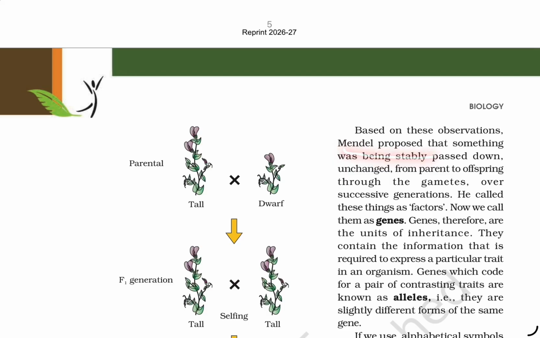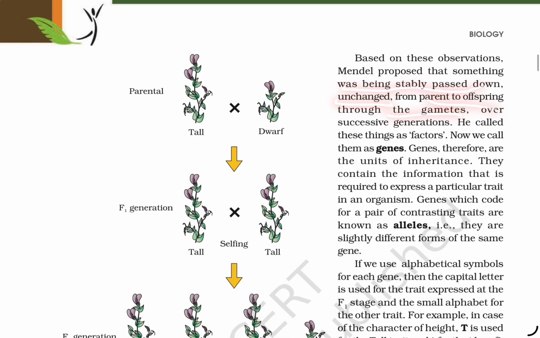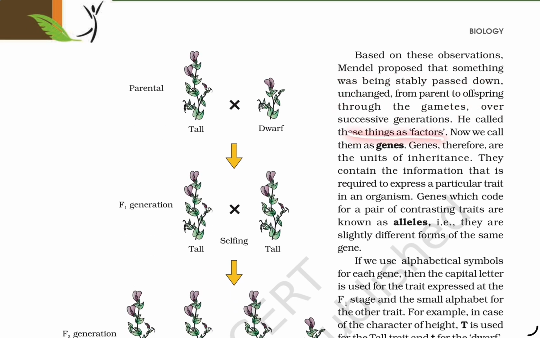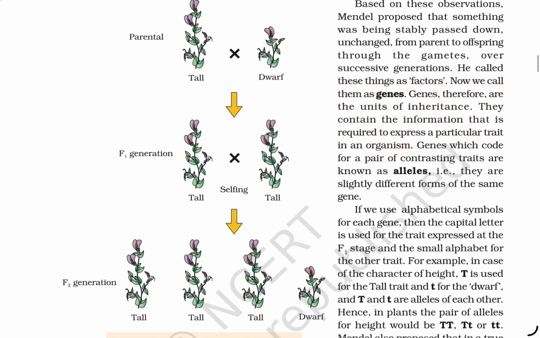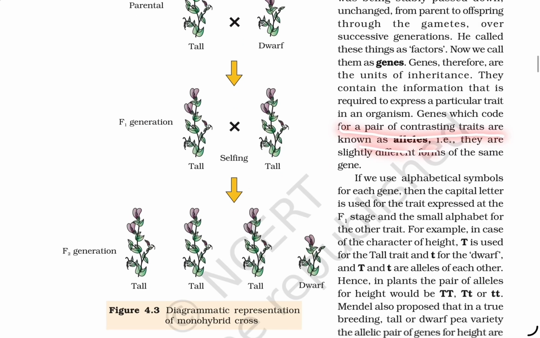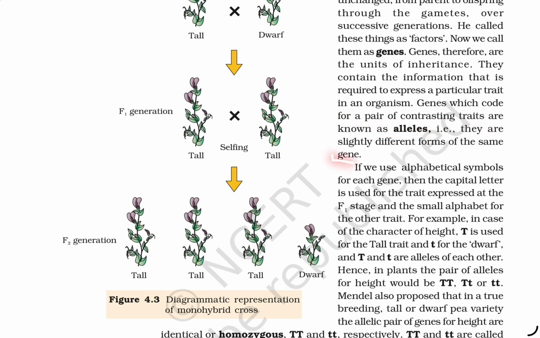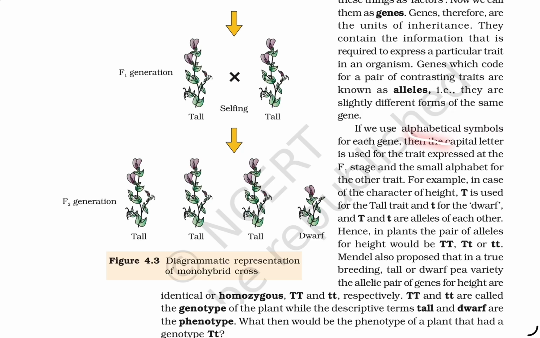Based on the observation, Mendel proposed that something was being stably passed down unchanged from parent to offspring through the gametes over successive generations. He called these factors. Now we call them genes. Genes therefore are the unit of inheritance. They contain the information required to express a particular trait in an organism. Genes which code for a pair of contrasting traits are known as alleles. They are slightly different forms of the same gene.